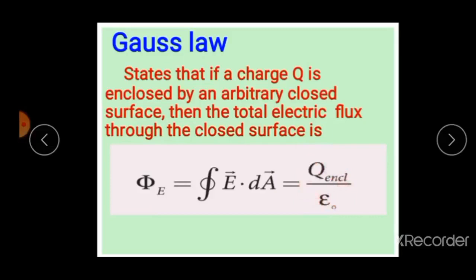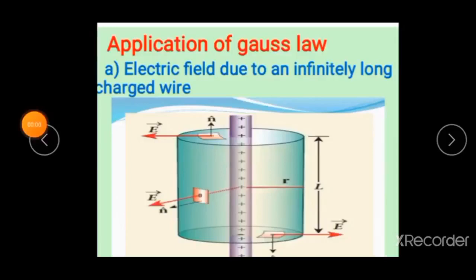Now listen, this imaginary surface is called a Gaussian surface. This Gauss law tells us that the flux of E through the closed surface depends only on the value of net charge inside the surface and not on the location of charges. So students, charges outside this surface will not contribute to electric flux. Do you understand?